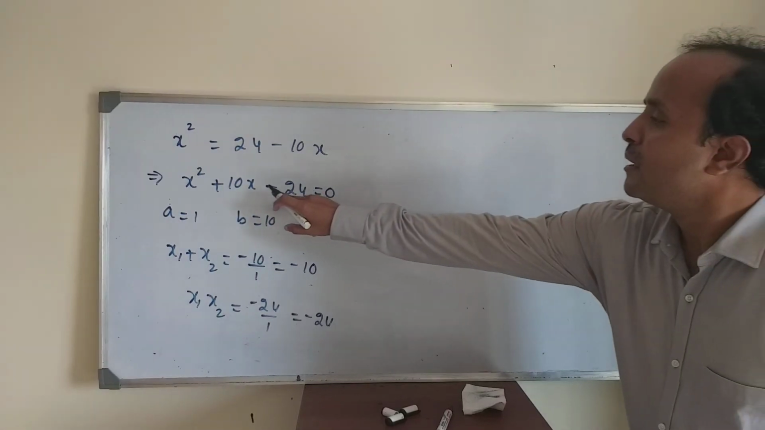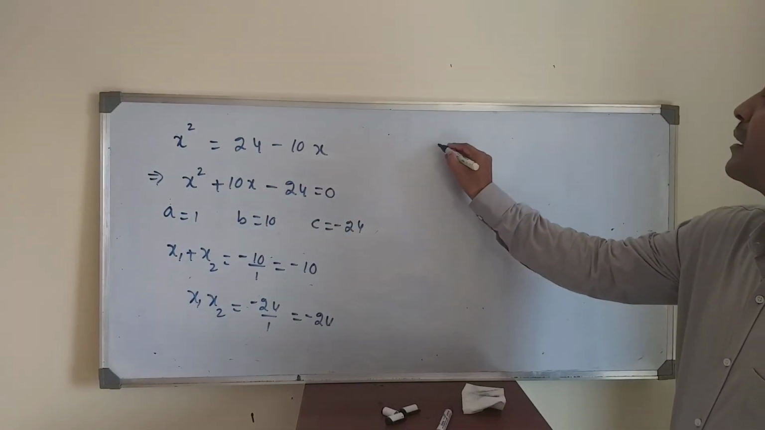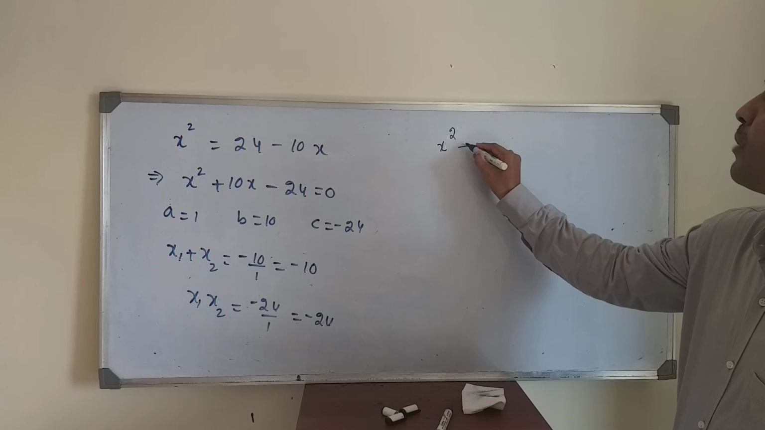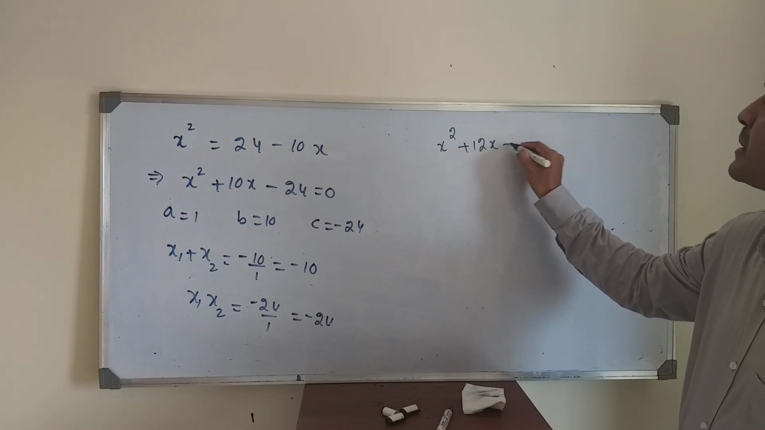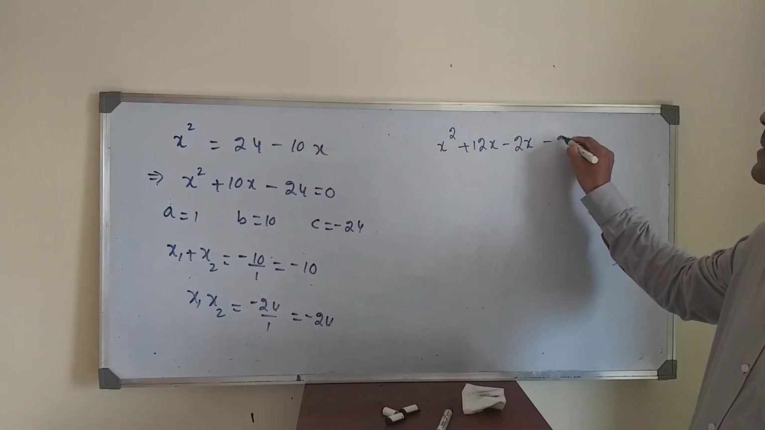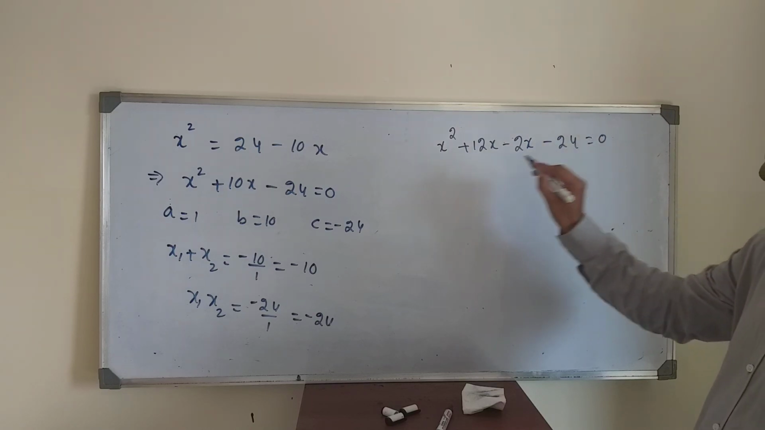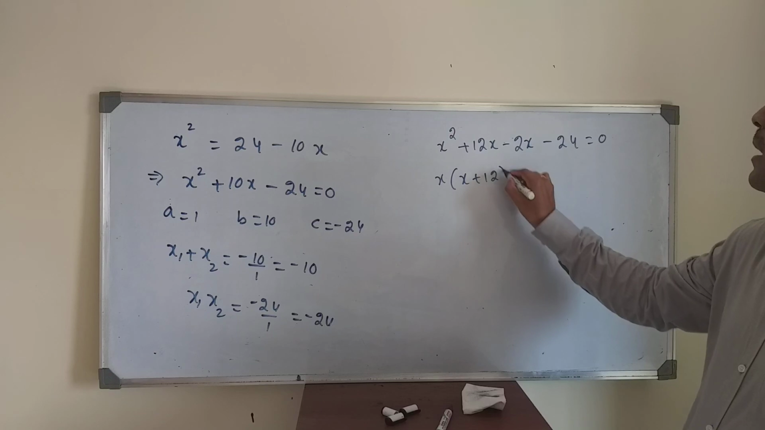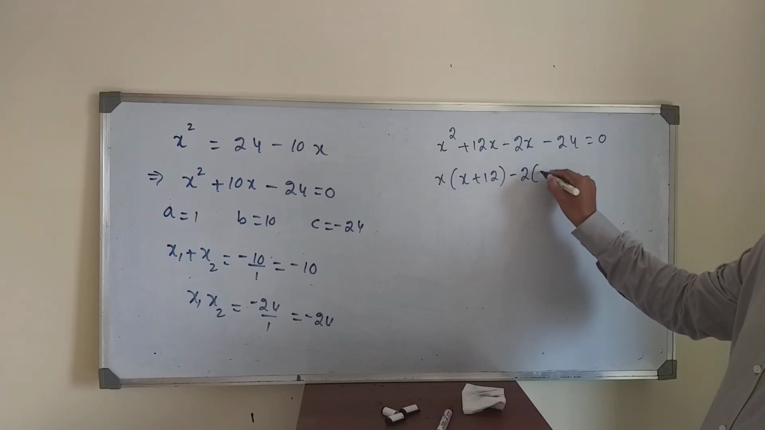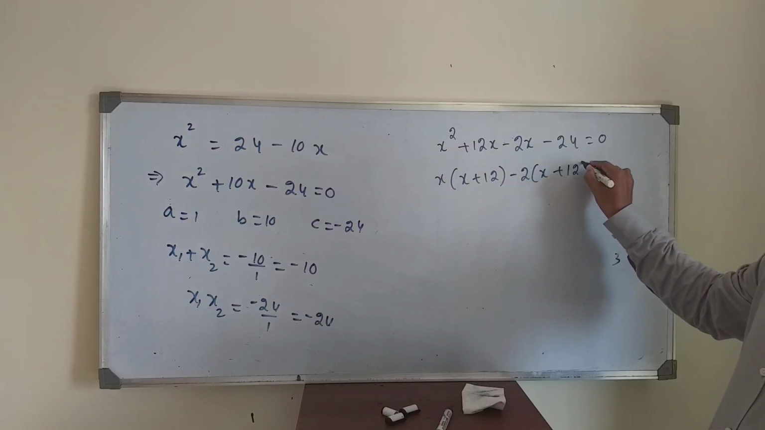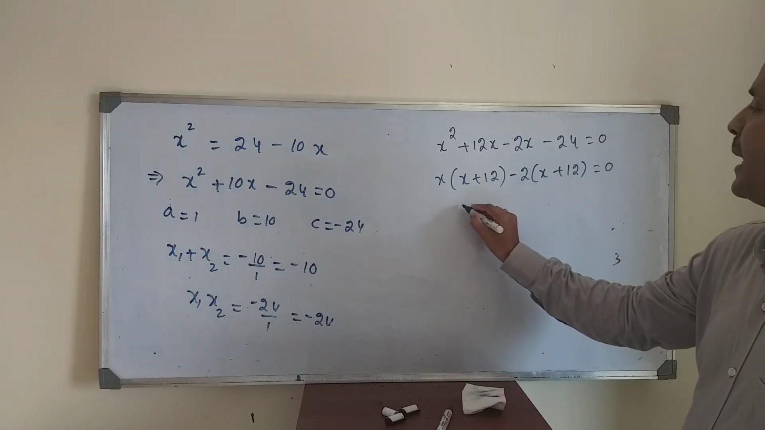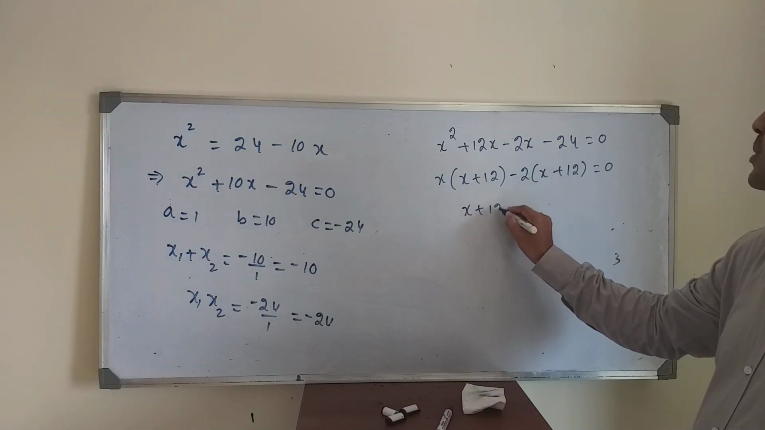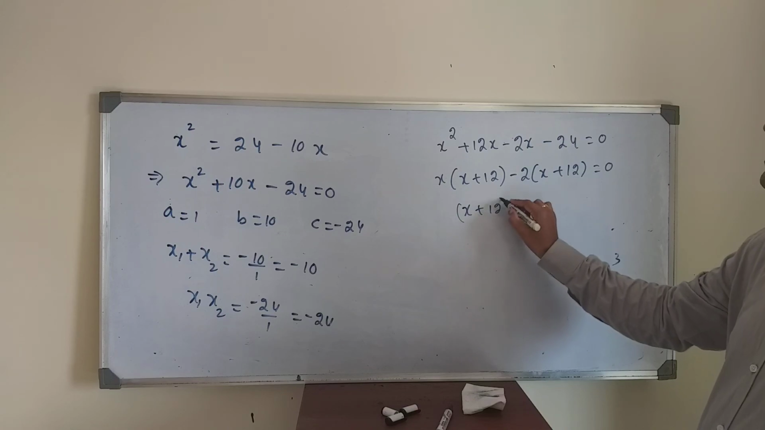Or this 10x you can rewrite as x squared plus 12x minus 2x minus 24 equals 0. Take x common here: x into (x plus 12), minus 2 common. (x plus 12) is equal to 0. Then x plus 12, here it is there, you take common.